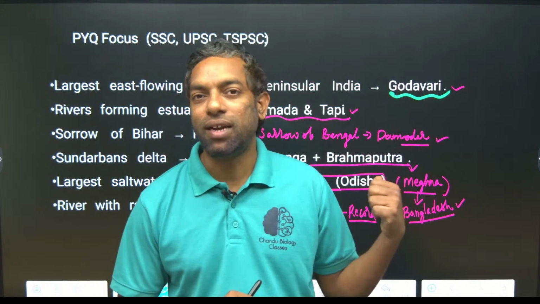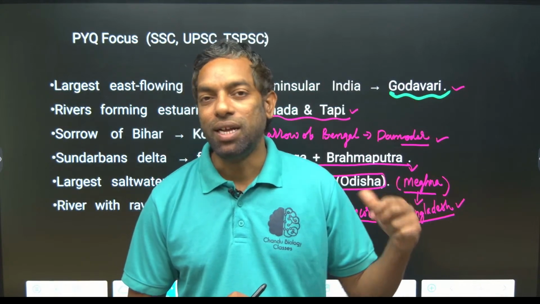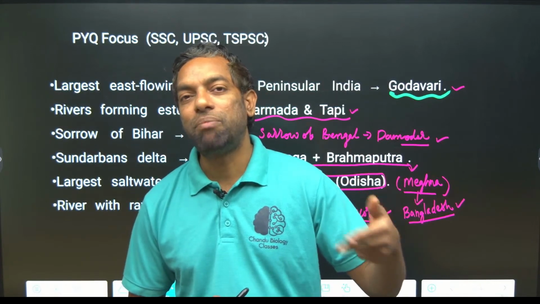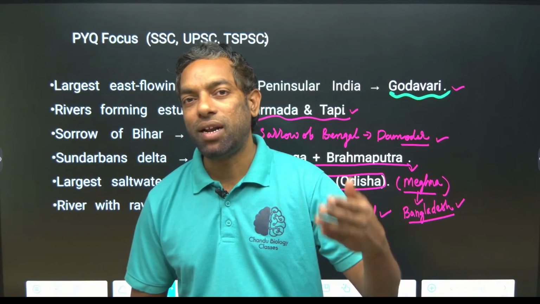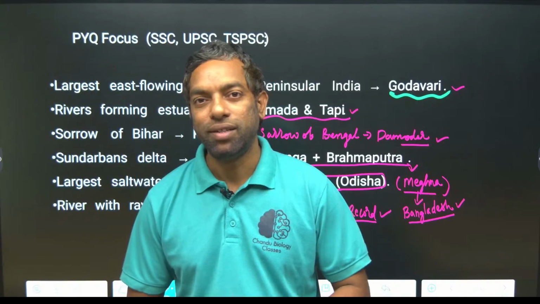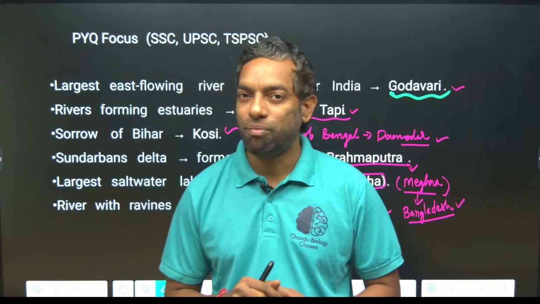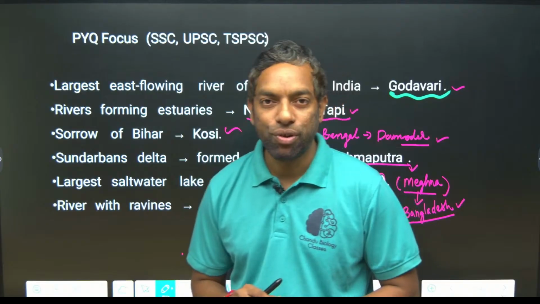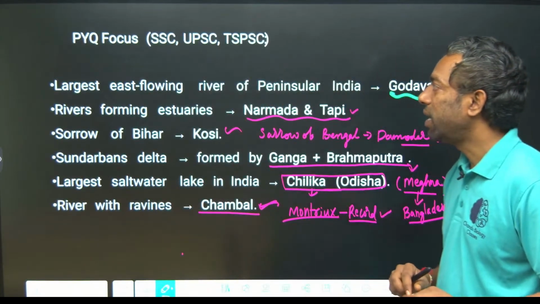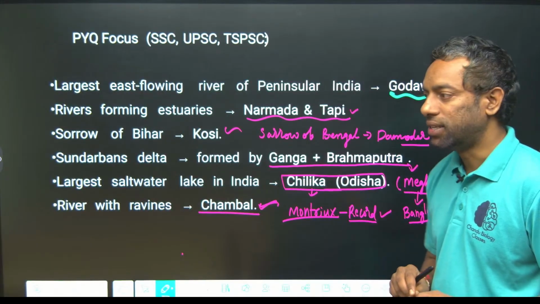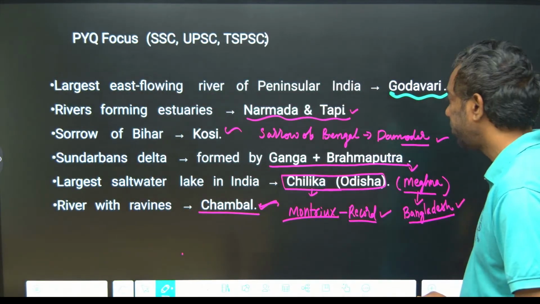Chilika Lake is one of the Ramsar sites, but it is delisted from the Montreux record. What is the Montreux record? It is covered in a video of my classes, you have to go through that. This is the main focus area for any kind of exam, guys. Next.